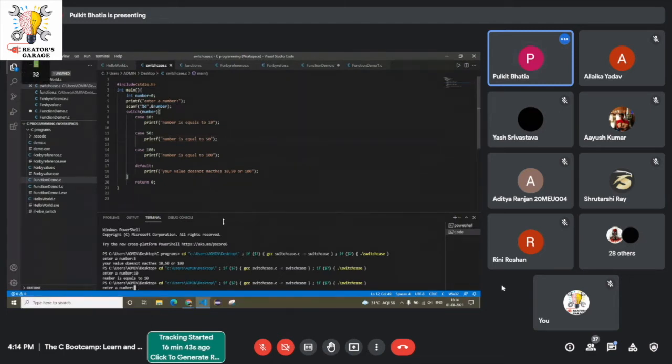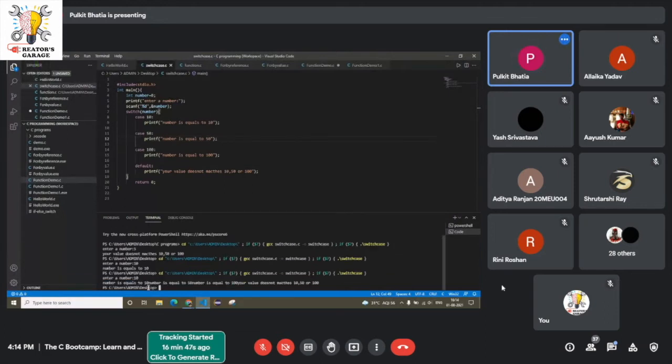Okay. Let us just run this code. I enter value 10. I hope the line I am highlighting is visible. Since no break statement has been added, first the compiler compares the number to 10. It comes out to be true. This printf statement is printed: number is equal to 10.